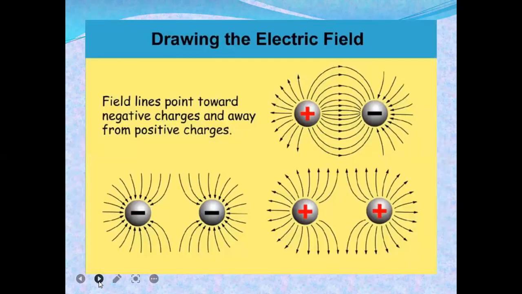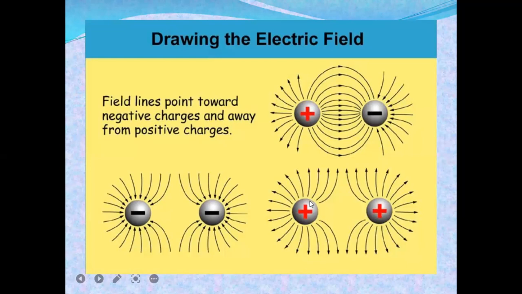Drawing an electric field: field lines point towards the negatively charged body and away from the positively charged body. Remember it. Towards negatively charged means the lines of force come from other parts into the negatively charged body. Away from positively charged, and entering the negatively charged.